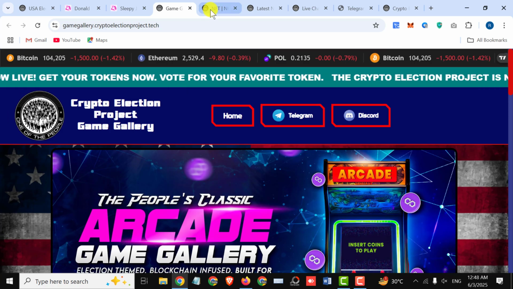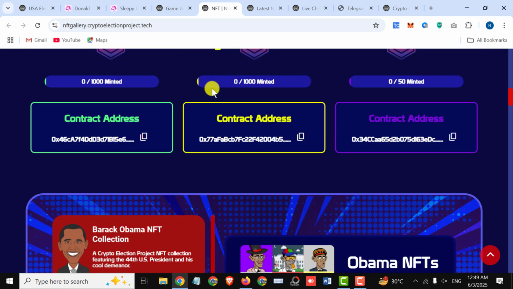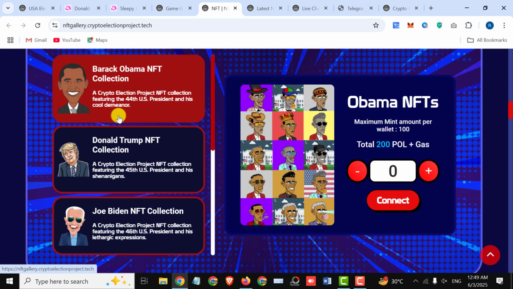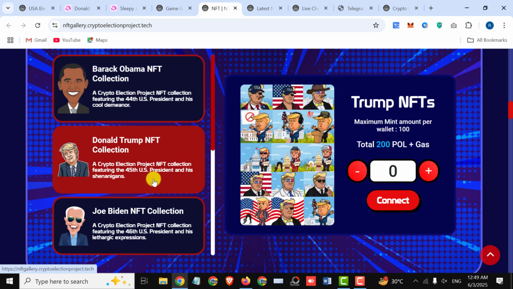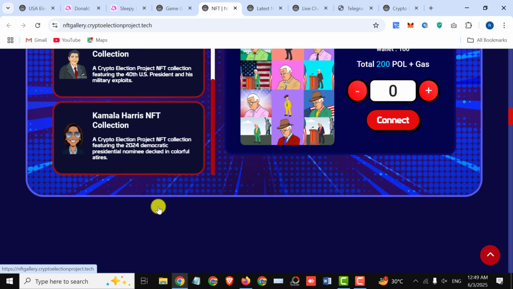Next we have NFT Marketplace. Here you can check out the NFTs. Obama NFT minted, Trump NFT minted, and Biden NFT minted. Here you can check out all the stuff right here. Barack Obama NFT collection, a crypto election project NFT collection featuring the 44th US president and his cool demeanor. Donald Trump NFT collection, a crypto election project NFT collaboration featuring the 45th US president and his shenanigans. Joe Biden's NFT collection, and furthermore, you can also check out all this stuff right here.